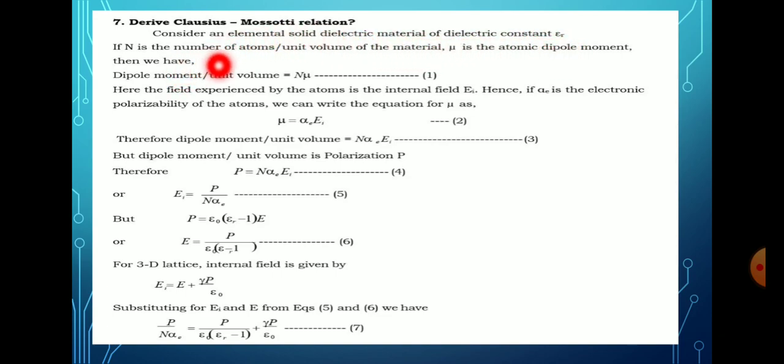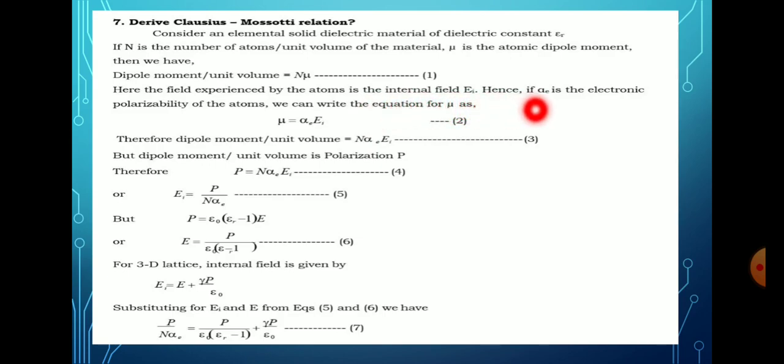If n is the number of atoms per unit volume of the material and mu is the atomic dipole moment, then the dipole moment per unit volume is given by n mu. Mu is the dipole moment and n is the number of atoms per unit volume of the material. Here the field experienced by the atoms is the internal field Ei.